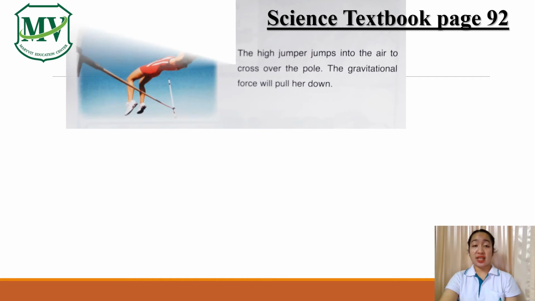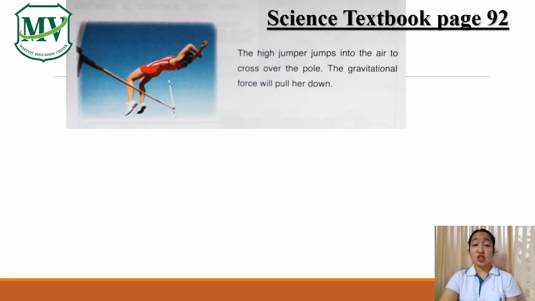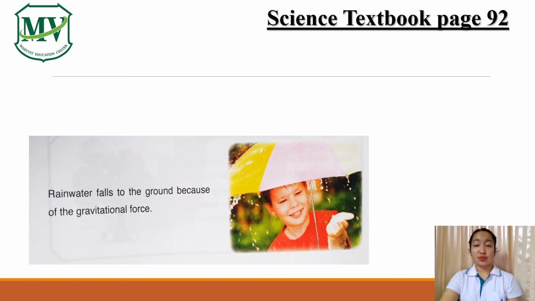Now, on page 92, there are also different examples of activities that enable you to see that there is gravitational force. The first one is a high jumper, wherein she jumps in the air to cross over a pole. After the high jumper reaches her highest point, she will fall back to the ground because of gravitational force. Next, rainwater. Have you ever seen rainwater go up? Definitely you didn't, because rainwater will always go down because there is gravitational force, the pulling effect downward.